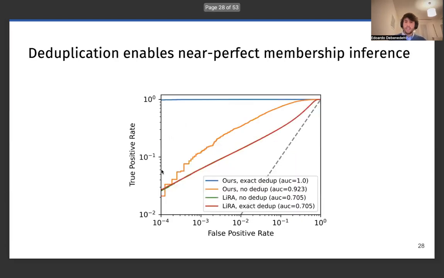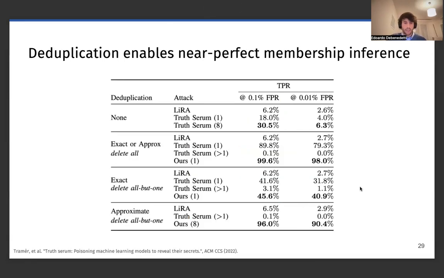And we can show that indeed the privacy leakage is really big, giving near perfect membership inference when we do exact deduplication, when we delete all the samples, with AUC close to one, which means again near perfect membership inference. And we show also results in the other settings, where we delete all but one of the samples.